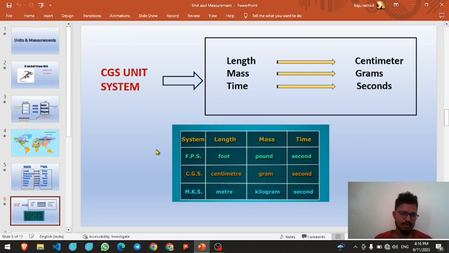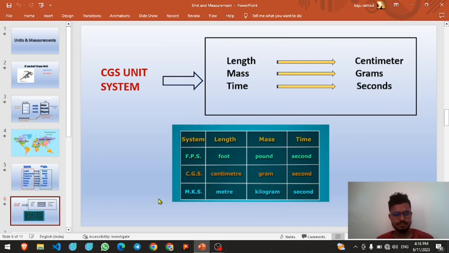Also, there are other unit systems like FPS, in which length is measured in foot, mass in pound, and time in second. There is also the MKS unit system, in which length is measured in meter, mass in kilogram, and time in second.